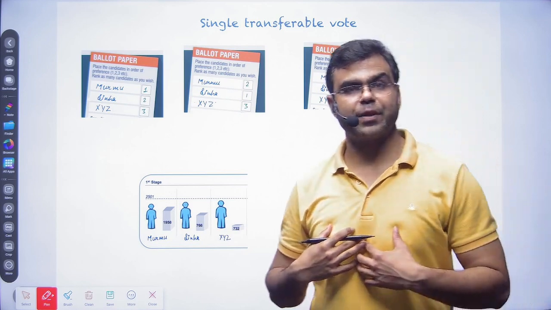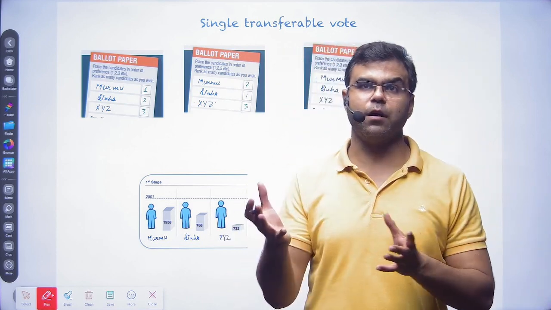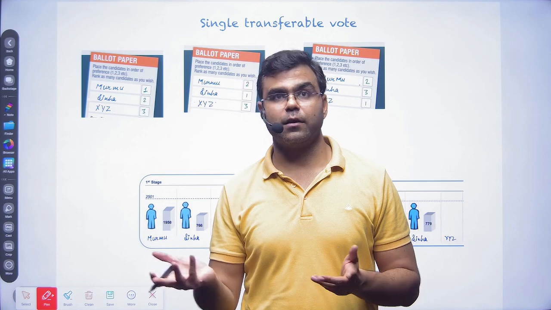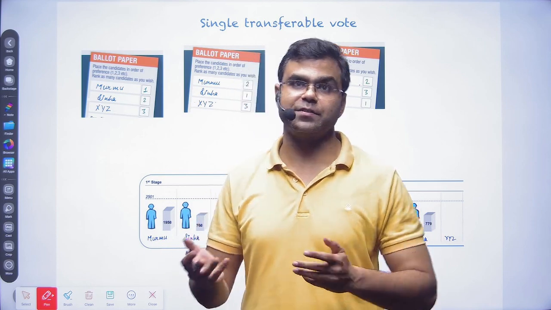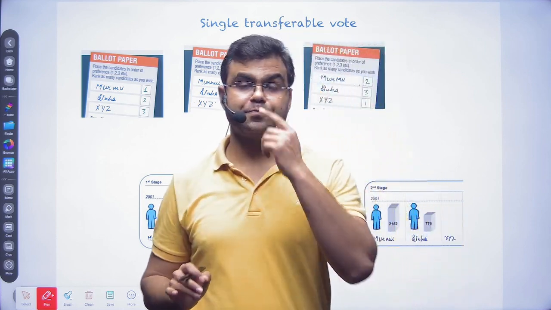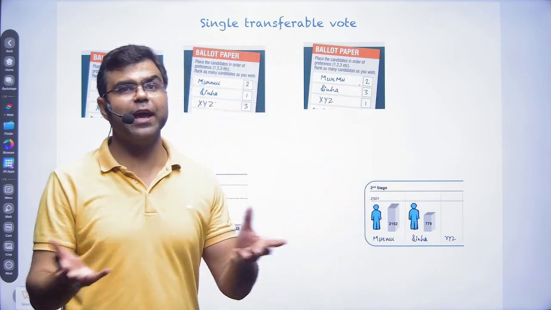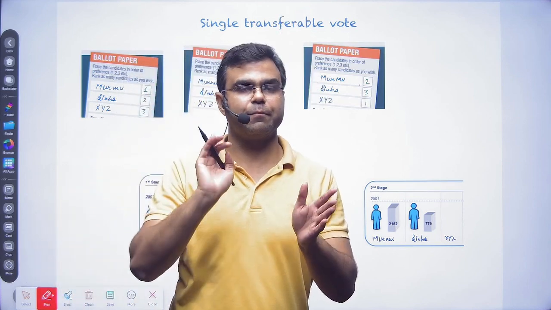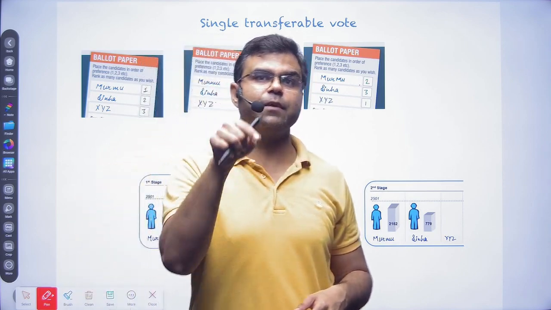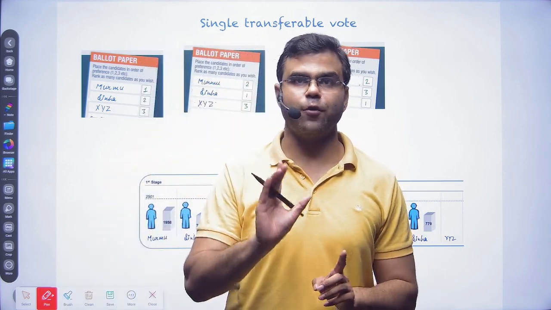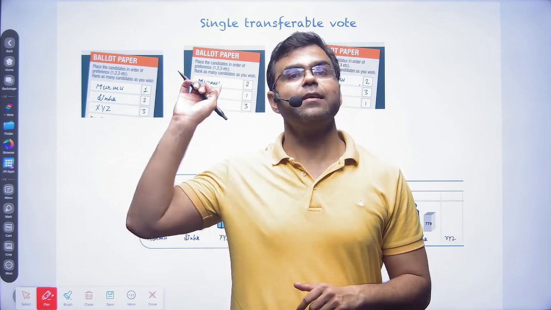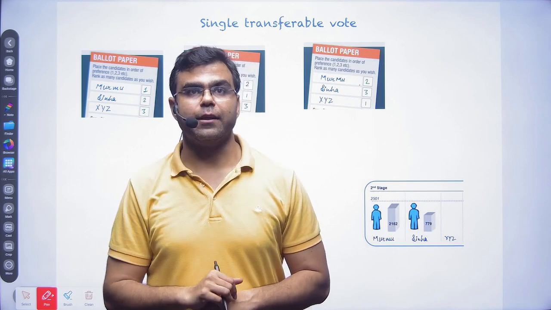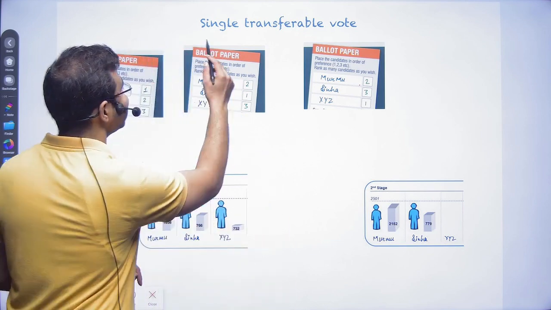In case of general elections, I hope you might have voted in at least one election, either the general elections or the state assemblies. Right now we have an EVM machine. In EVM machines, the candidates' names are there, and you have to select one and press the button for the candidate you want to vote for. That's the process we follow in general elections. Whereas in case of the president, that is not the case. What we do is follow a single transferable vote.